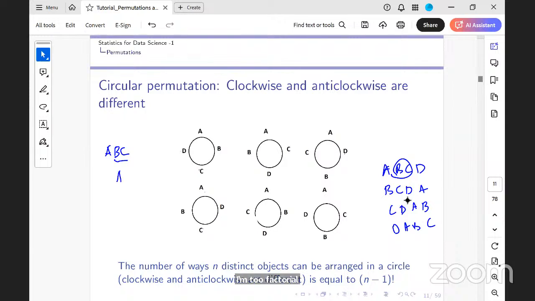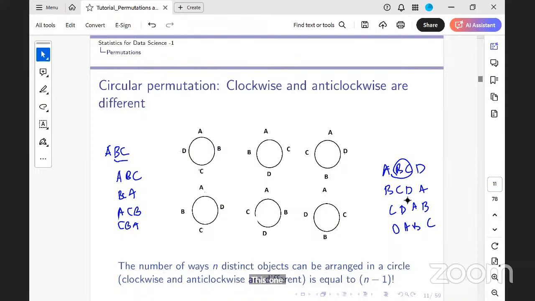Just 2 ways? Either ABC or CBA. It could be BCA also, right? Just look at it. How many ways can I do it? It could be BCA, it could be ACB, it could be CBA, right? Agreed? Yes, ma'am.